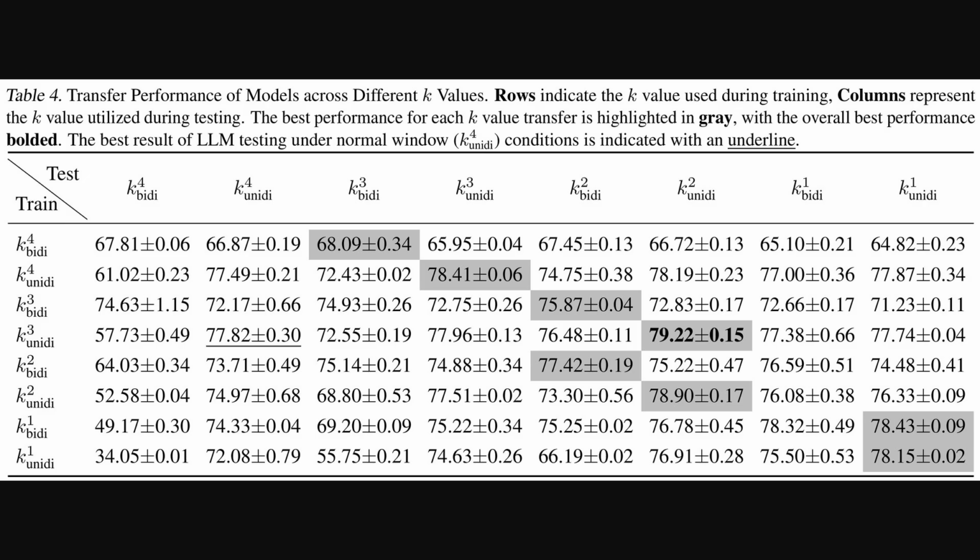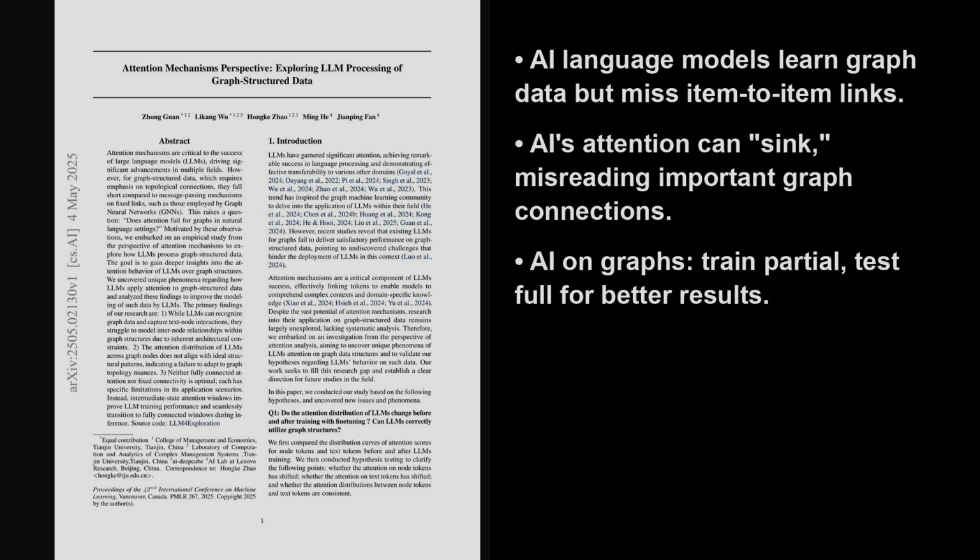What is really interesting is that training with an intermediate K, perhaps 2 or 3, then testing with a wider view, like K equals 4, often yields better results than always using the widest view. This points to a practical way to enhance model performance. So this idea of adjusting the global linkage horizon during training and testing offers a really practical path forward.